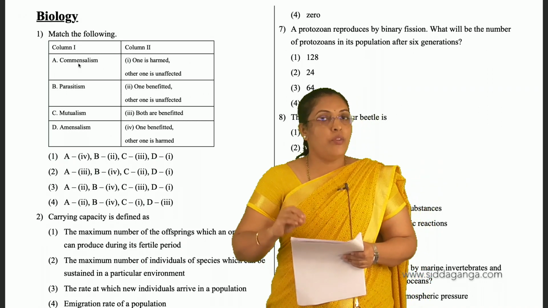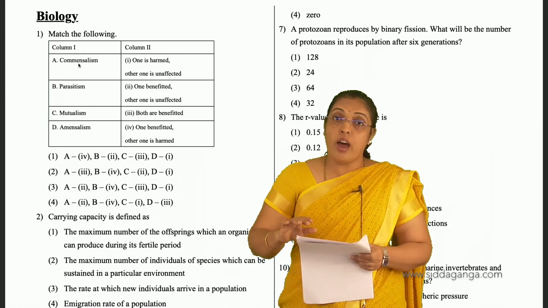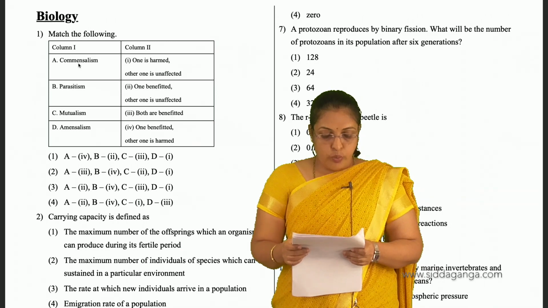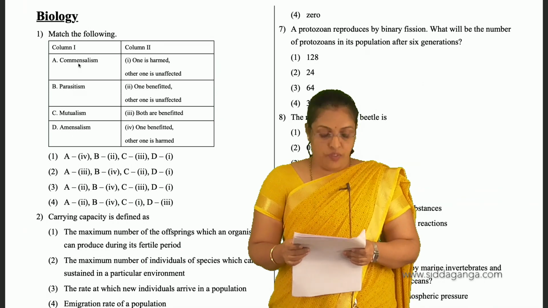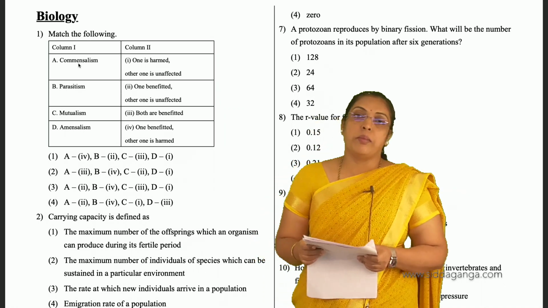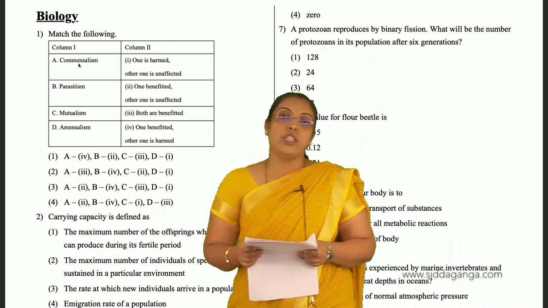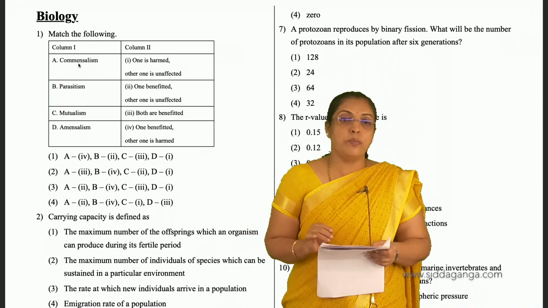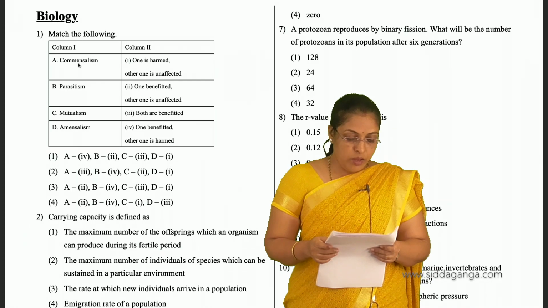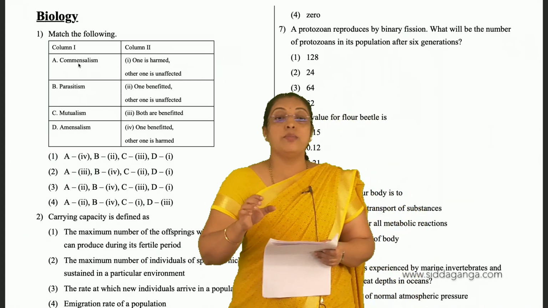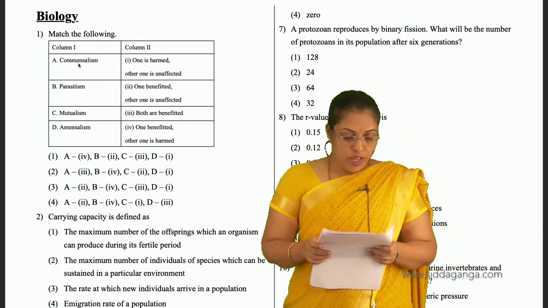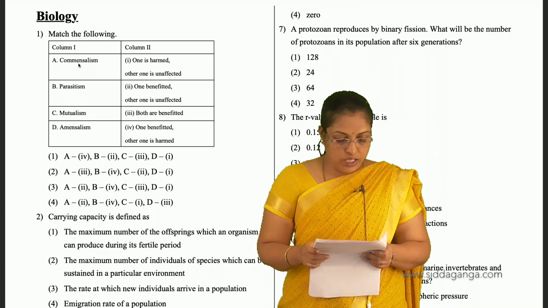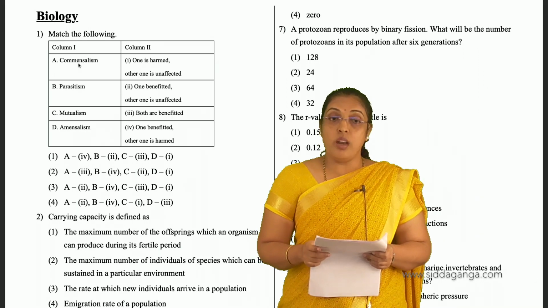In this population interaction, one species is going to be benefited, the other one is neither harmed nor benefited. So A, second is the option: one benefited, other one unaffected. And B, parasitism. In this type of biological interaction, one species is benefited, the other one is harmed. So B parasitism, fourth is the option. And mutualism, in this both species are benefited, so for C, third is the answer, both are benefited.